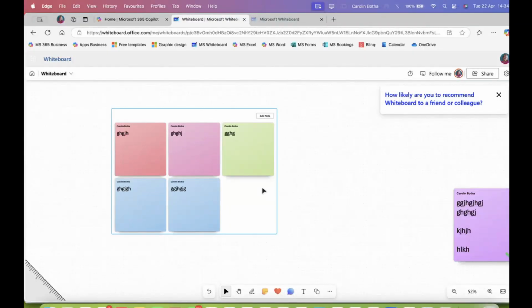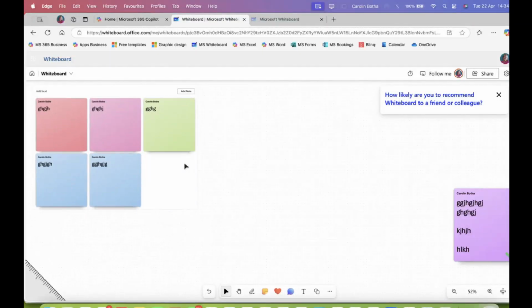Then there are also shapes. So let me just move this out of the way with my selector tool. Now let's go for adding shapes and lines. And as you can imagine, like in PowerPoint, we've used the action buttons, but that list has different shapes and sizes, many more than we have here.